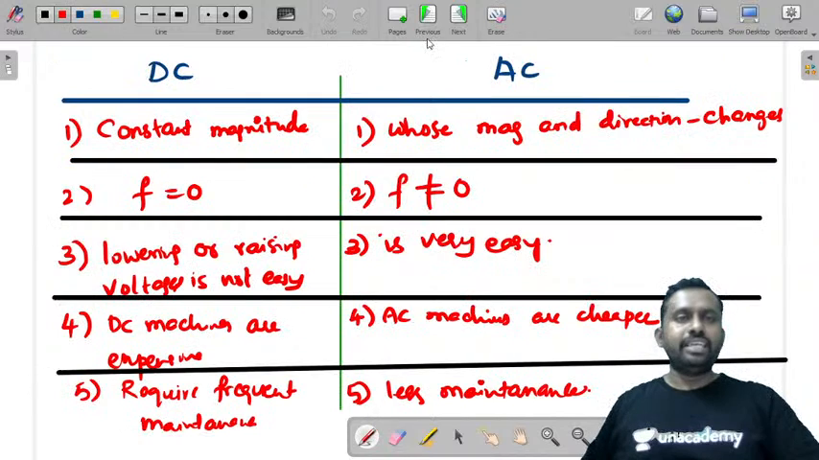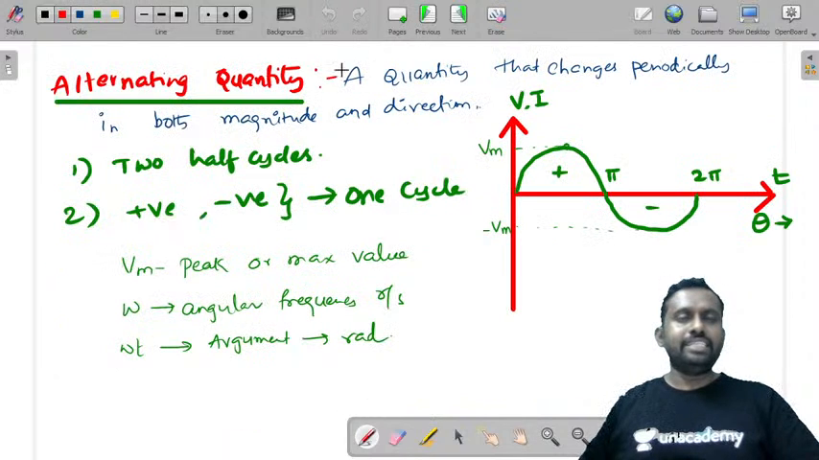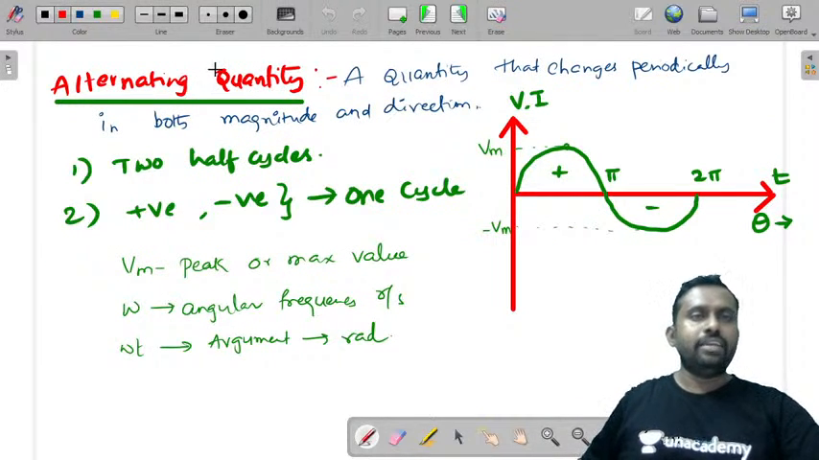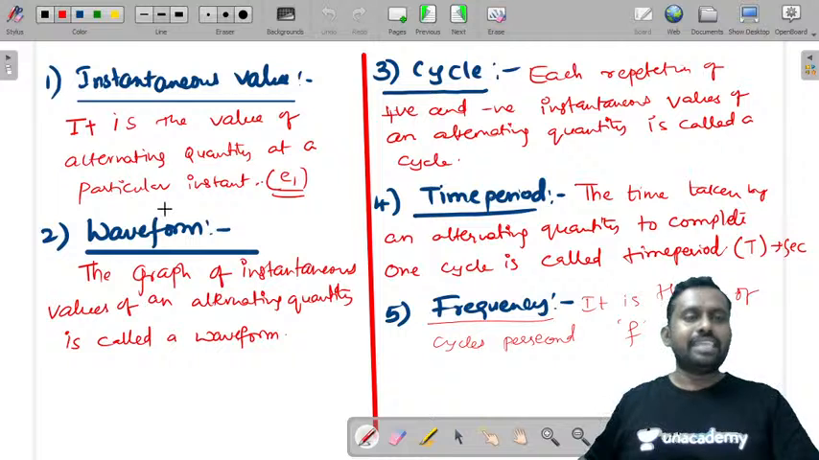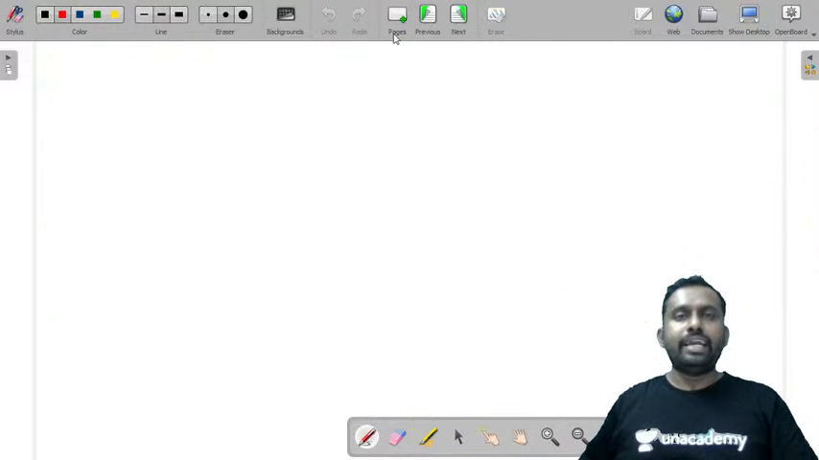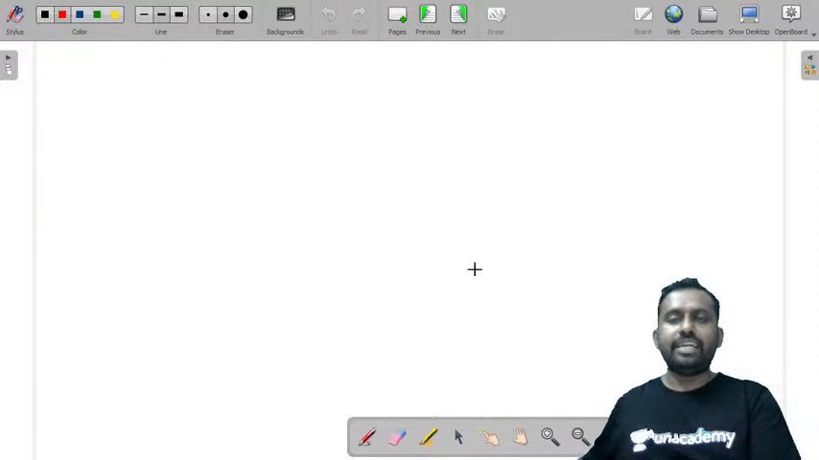So we have seen the difference between AC and DC, and also what an alternating quantity is, and the differences between DC and AC. Also we have seen what instantaneous values are, what a waveform is, what a cycle is, what time period is, and what frequency is. Now let us look at average and RMS values.